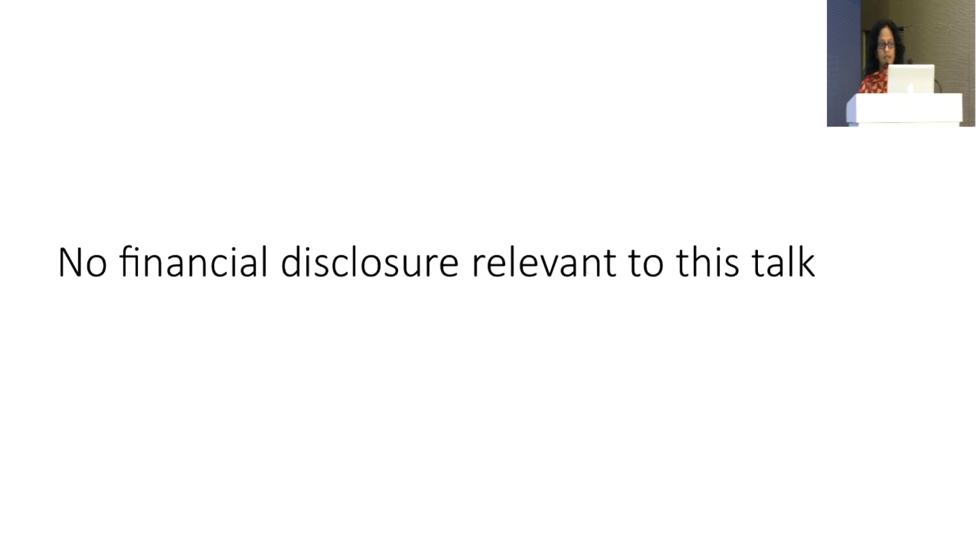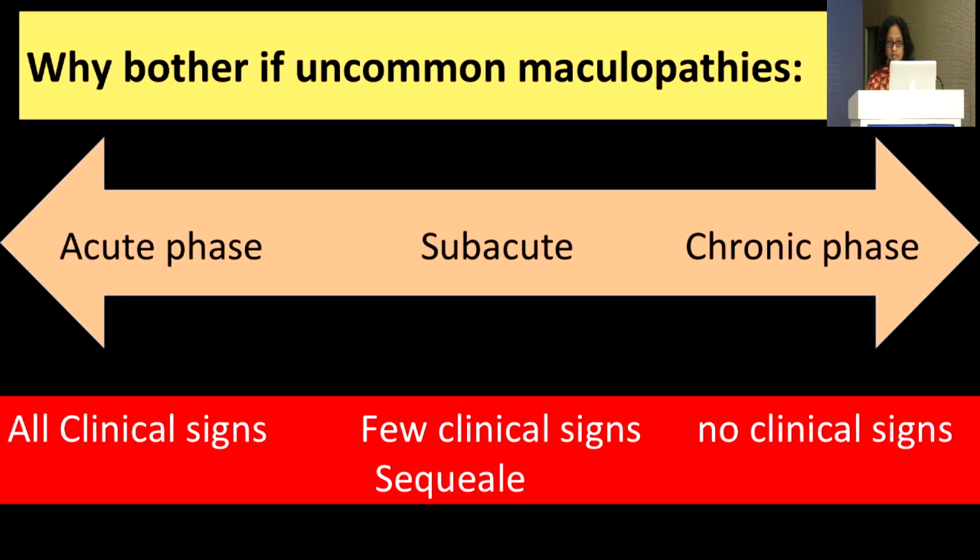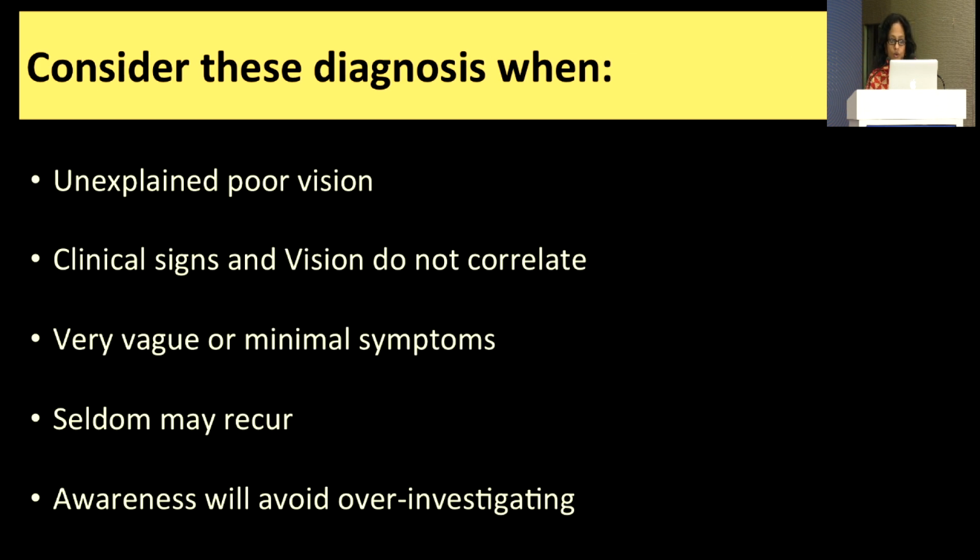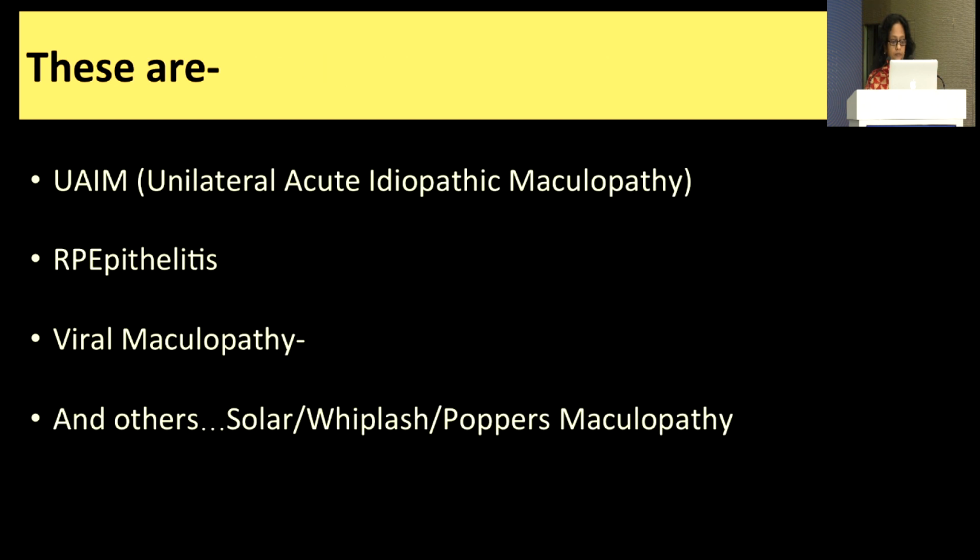What might be something that we may see in clinics in macula as uncommon pathologies. So why, if they are uncommon, should we even bother to look at them? The reason being that you might see some of them in subacute and chronic phases, and if you suspect them, it actually reassures the patients to know what is the cause for their poor vision. So consider these diagnoses whenever you have any of these, and particularly when their symptoms are very vague but the vision that the patient has is very poor.